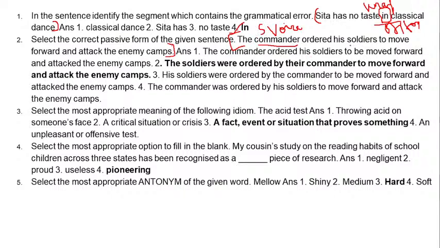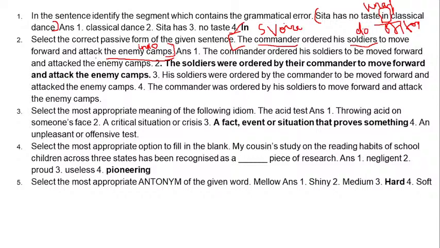Here, commander is the subject, soldiers are the object, the direct object. The rest, attack the enemy camp, we can temporarily ignore, but the position will be changed between soldiers and commander.